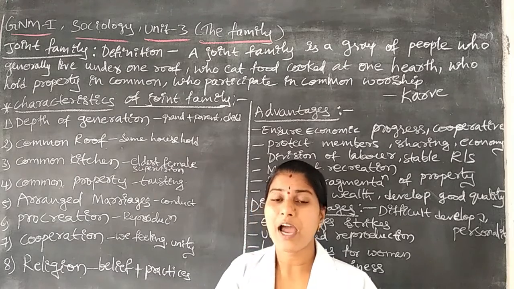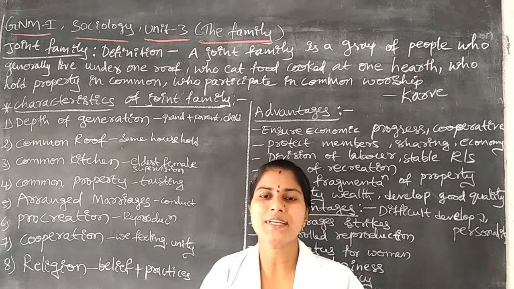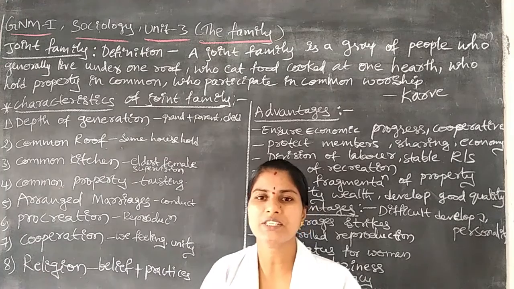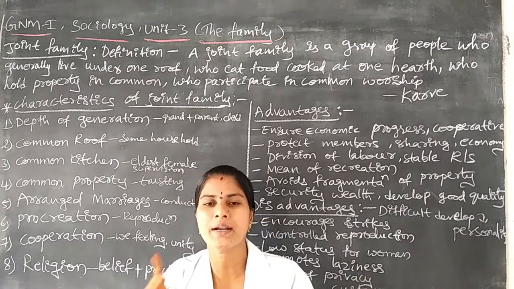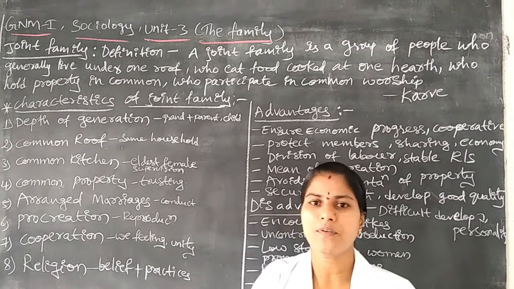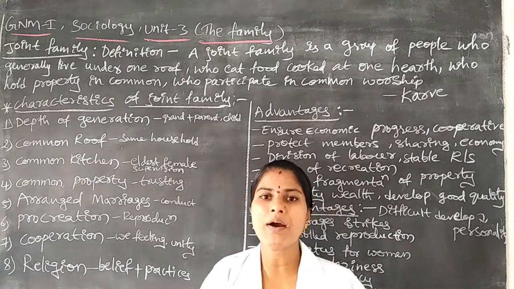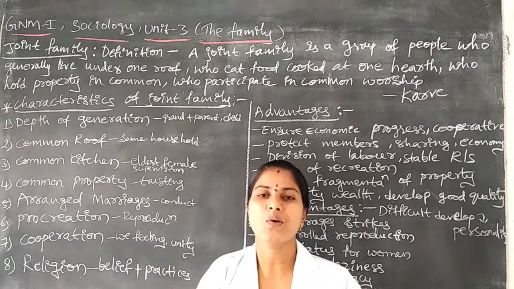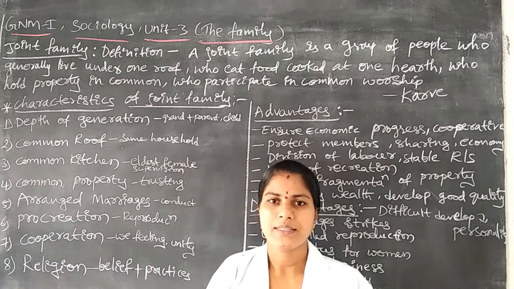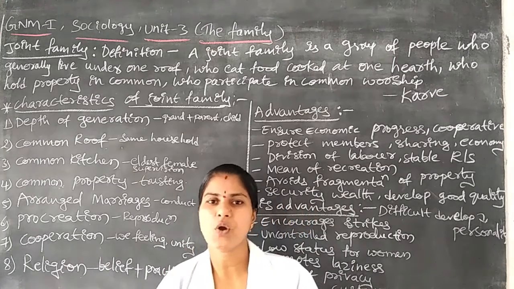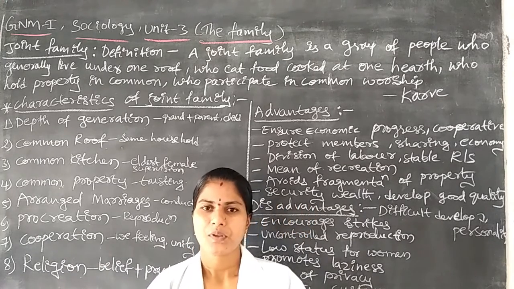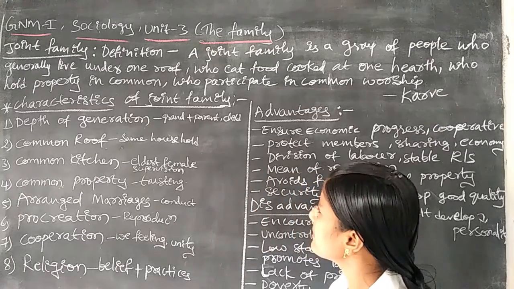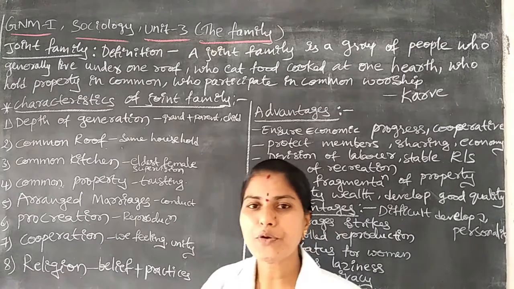Two or more generations of people live together under the single roof. Those people eat together, and only then is that family called a joint family. Next, the common roof.